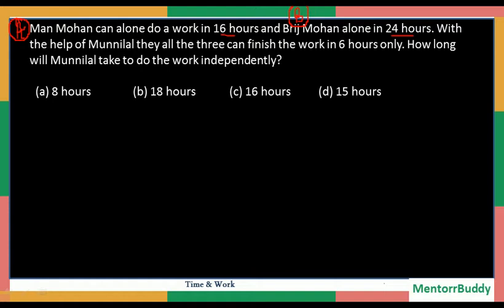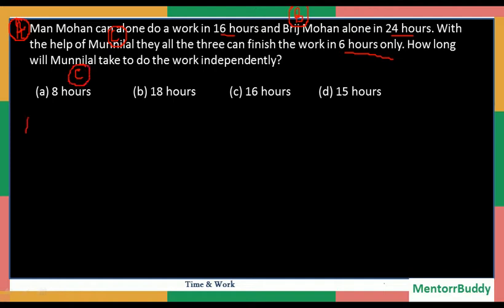With the help of Munilal, let's address Munilal as C, they can finish the task in 6 hours only. So how long will C, that is Munilal, take to do the work independently?